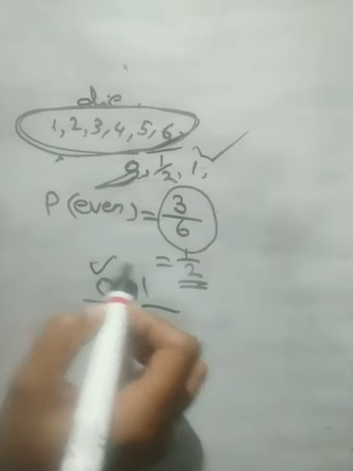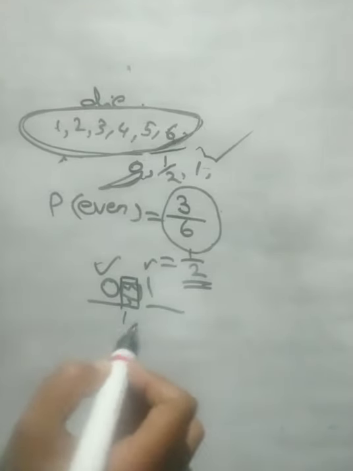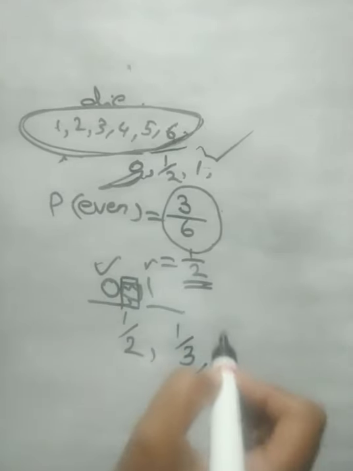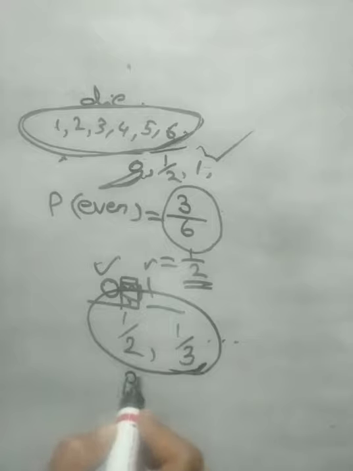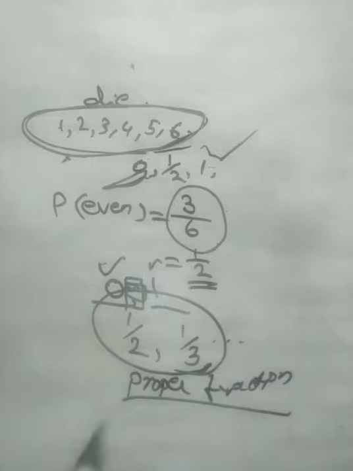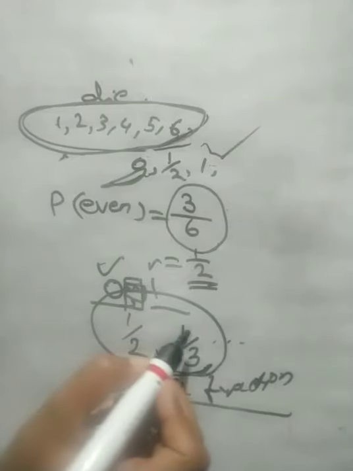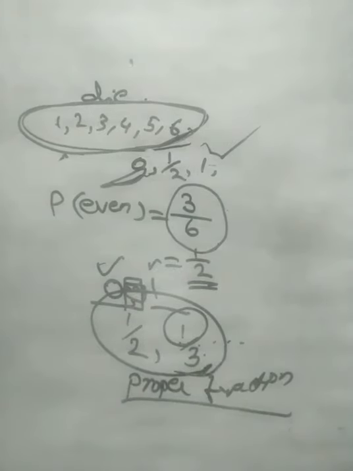It may be 0 or more than 0, but the maximum will be 1. In between, that means sometimes 1 by 2, 1 by 3 and so on. That is a proper fraction. Proper fractions are less than 1, that means the numerator will be smaller than the denominator. Now you have an idea about chance and probability. Is it clear? Thank you.